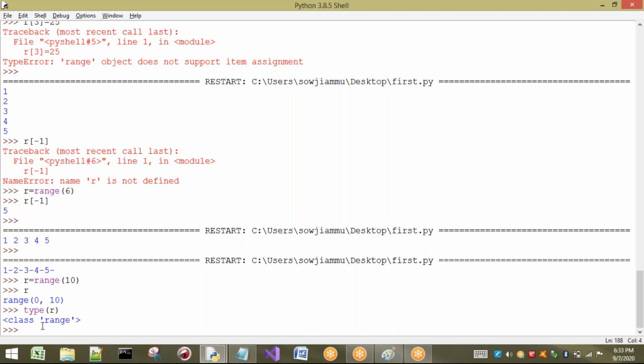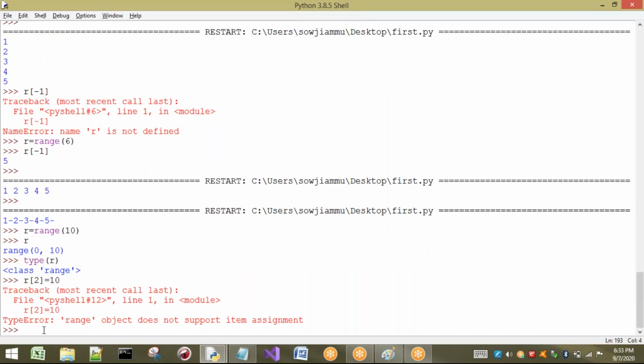Our range is immutable. That means once you create any range of values, we cannot change the value. Already we have seen that. See, once again I am going to show you. R of 2 equal to, I am trying to change it to some 10. What happens? It gives you the error: does not support item assignment.